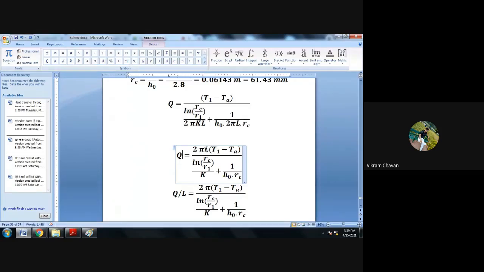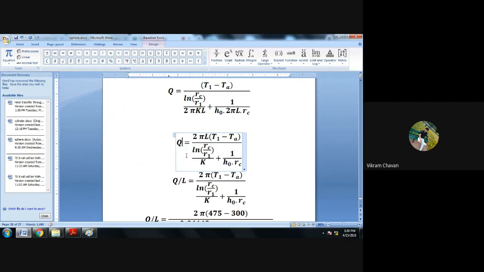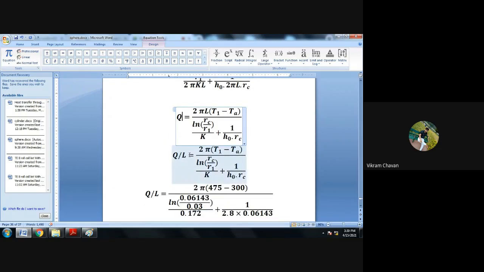Okay, so transfer L on this side, so it will become Q by L. So Q by L is equal to 2 pi T1 minus TA whole divided by ln of RC divided by R1 divided by K plus 1 upon H naught multiplied by RC. Okay, put up the appropriate values.